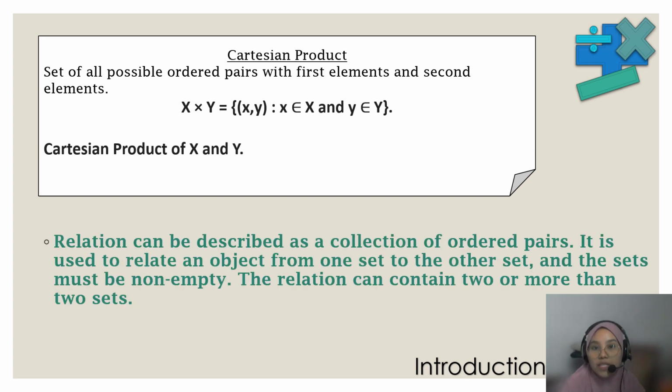So, what is a relation? A relation can be described as a collection of ordered pairs, which is used to relate an object from one set to the other set, and the sets must be non-empty. The relation can contain two or more than two sets.